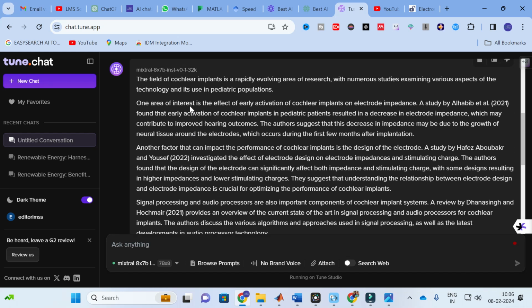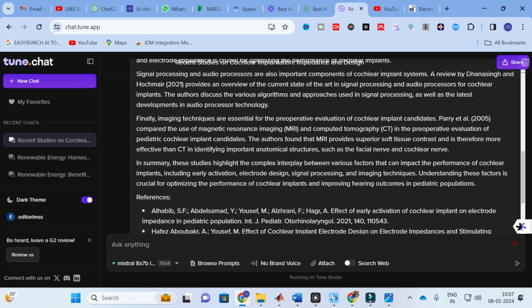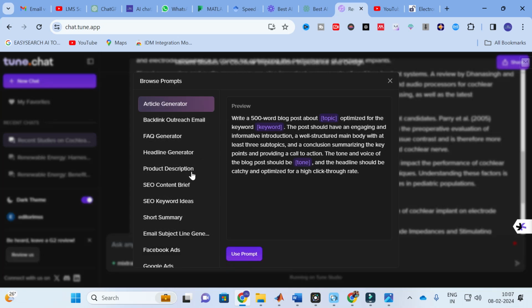So here you can see you can automate your literature review using this kind of Tune.chat. But before that, you have to check it once. Don't blindly copy and paste the content generated by Tune.chat. You have to study it and compare with the references you have given to the AI tool. Thereby you can cross-check whether the content generated by this AI tool is correct or not. So this is all about Tune.chat. It is generating and automating the literature review.